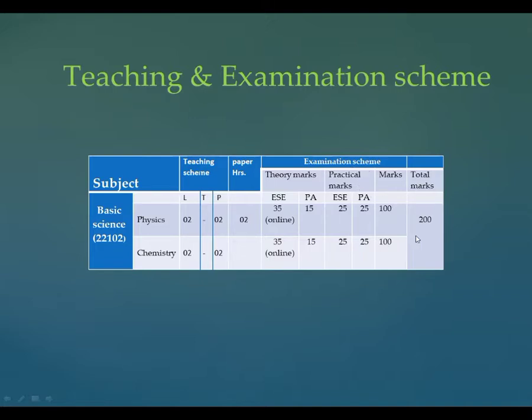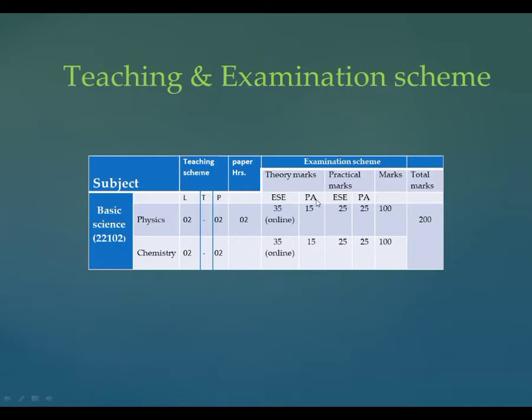Now let's see the examination scheme of basic science. In total, basic science has 200 marks, 100 marks for physics and 100 marks for chemistry. The exam is conducted in two ways, theory exam and practical exam. The theory semester exam is for 70 marks: 35 marks for physics and 35 marks for chemistry. The exam is conducted online, and multiple choice type questions are asked.